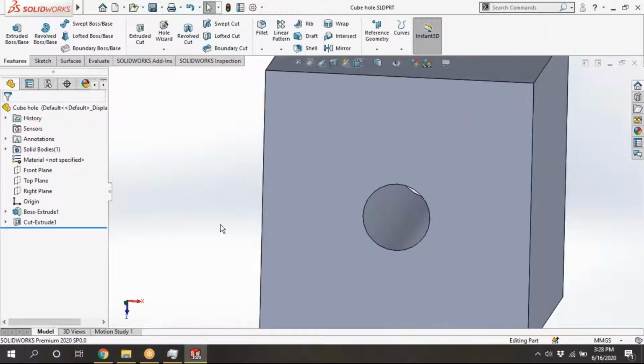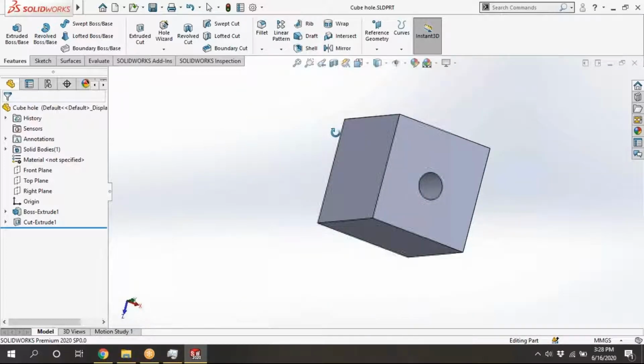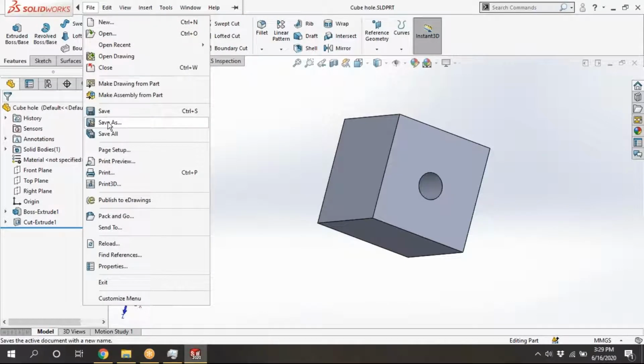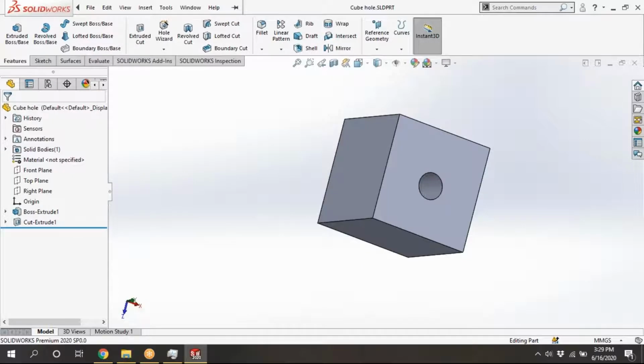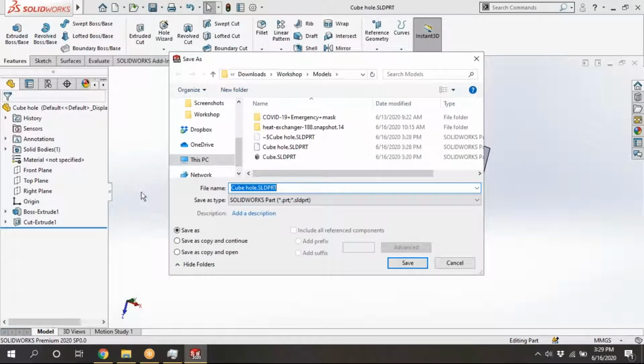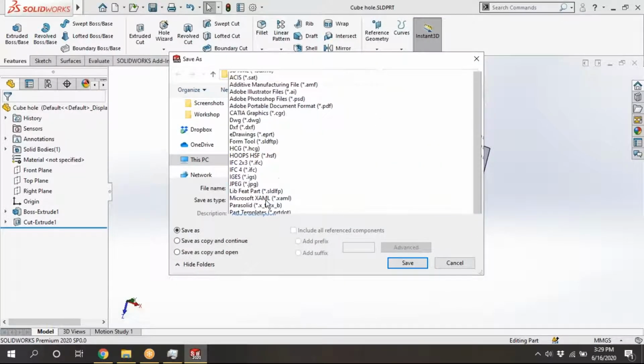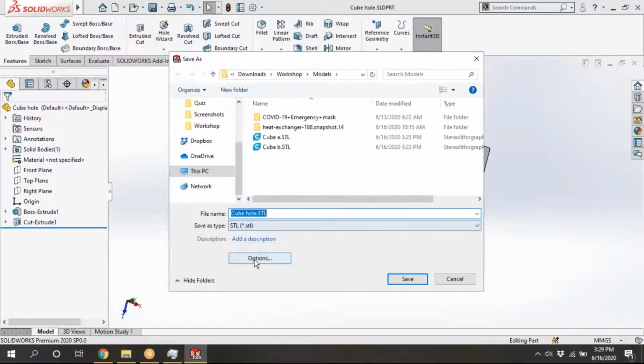Now we will save this in STL file format. Later we will see that coding also, what that binary and ASCII is conveying to us. For that, I'm saving this one.